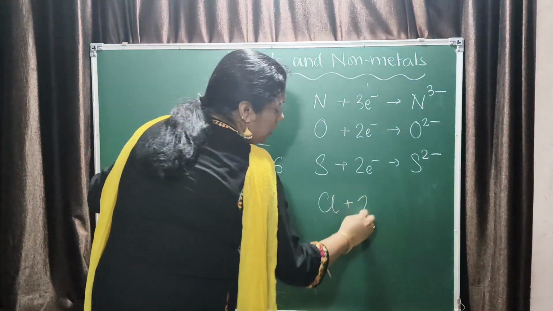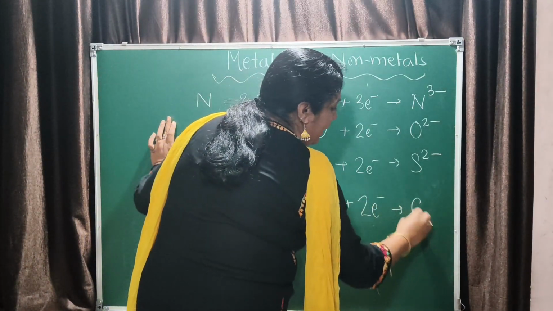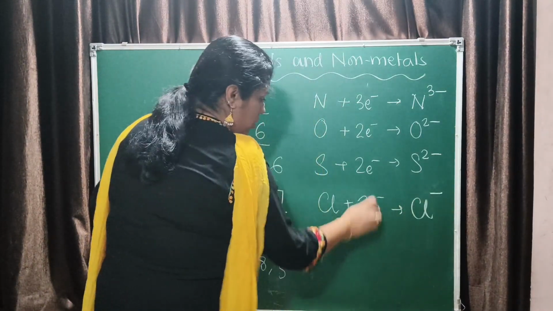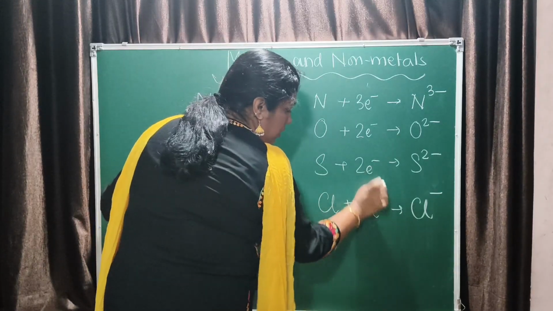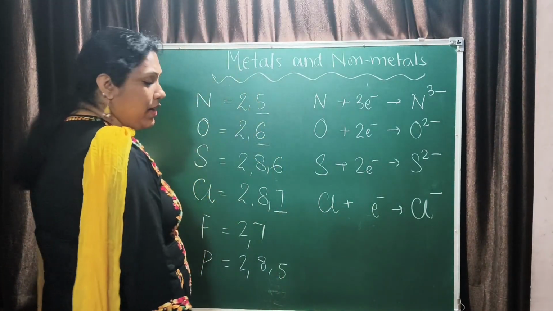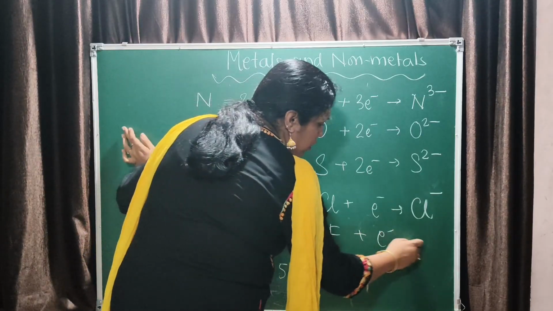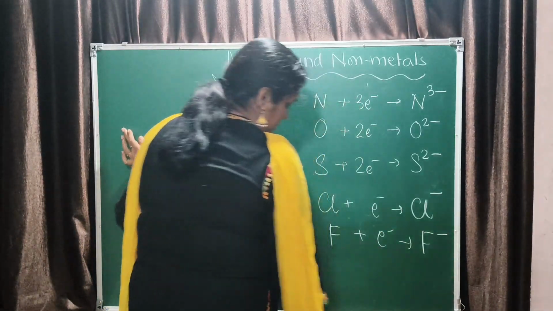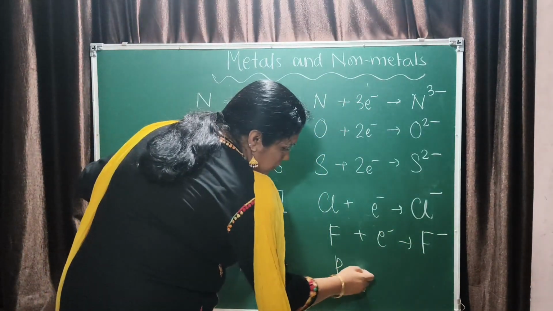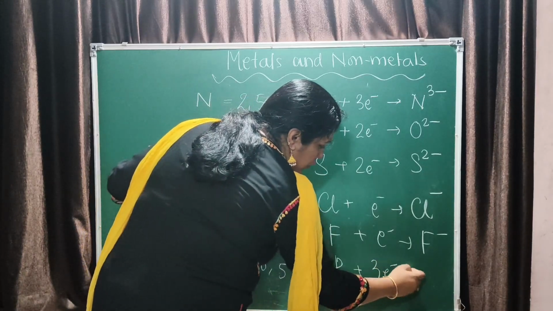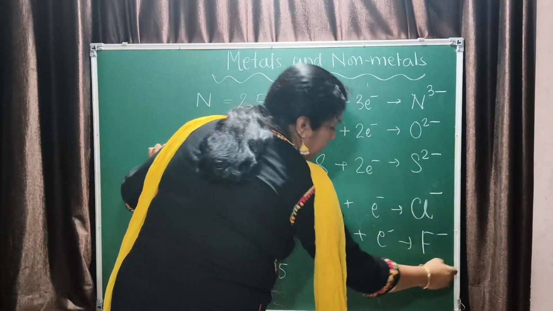Chlorine plus 1 electron gives chloride ion. Fluorine plus 1 electron gives fluoride ion. Phosphorus plus 3 electrons forms phosphide ion.